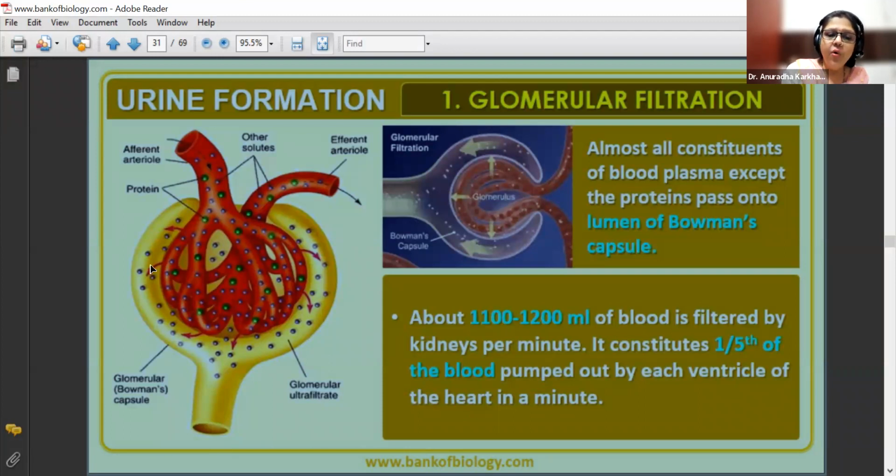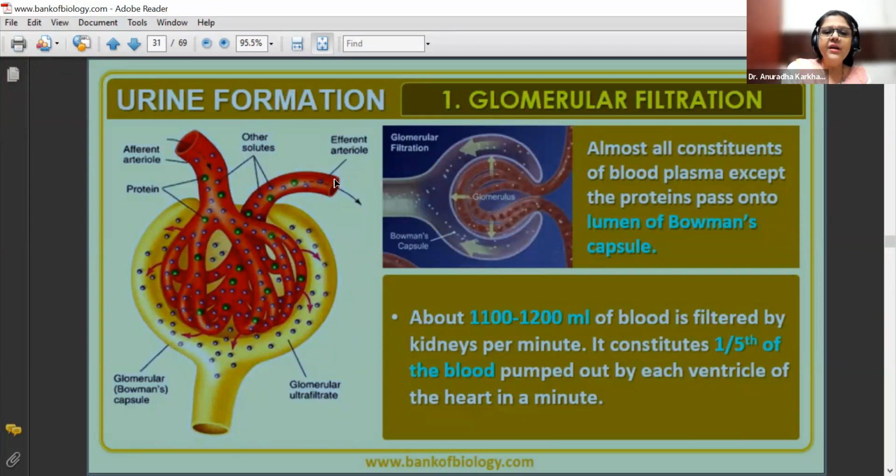And once all these things are squeezed out, now the blood will be devoid of all these things. So urea, amino acids, glucose, electrolytes, whatever is squeezed out, now the blood will not have these impurities.